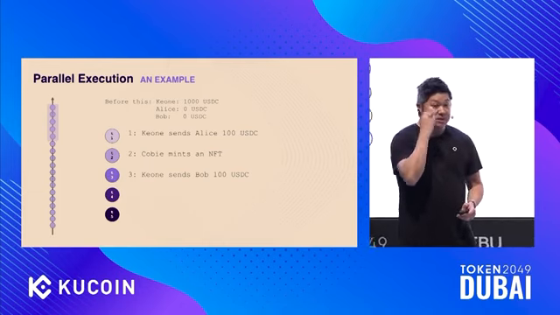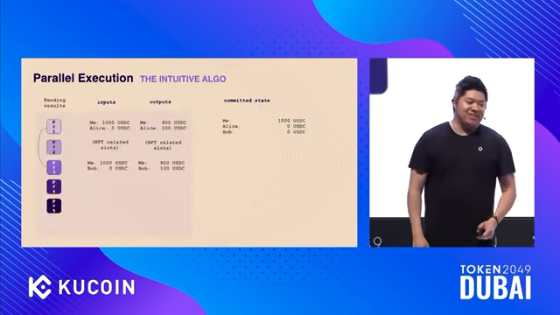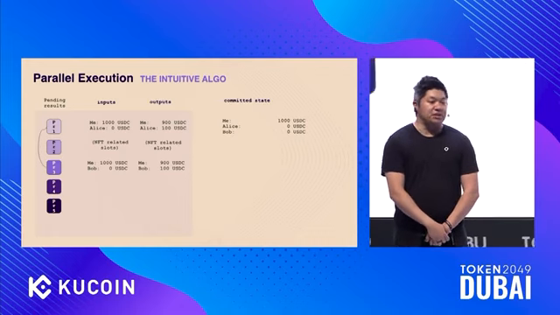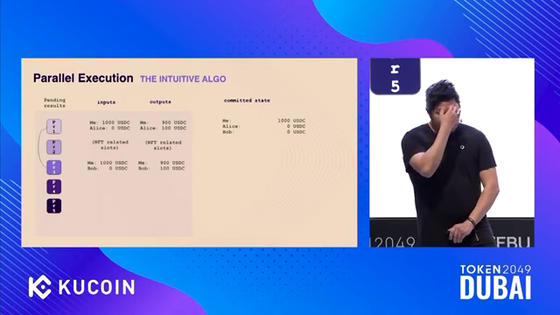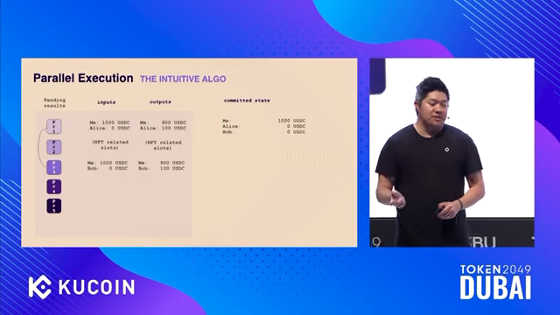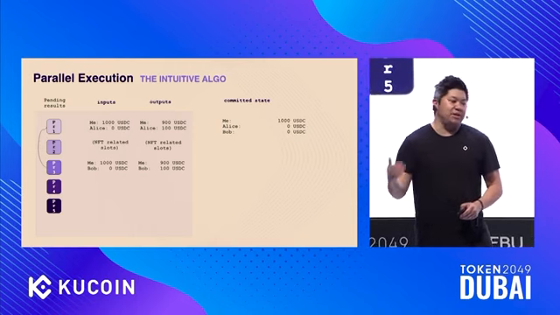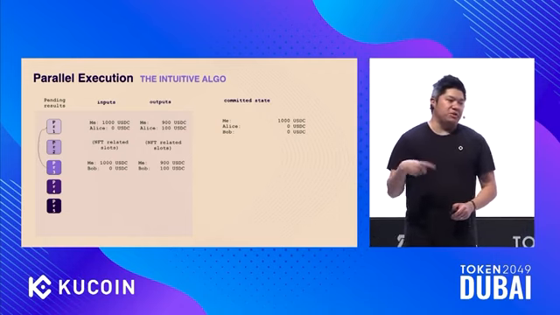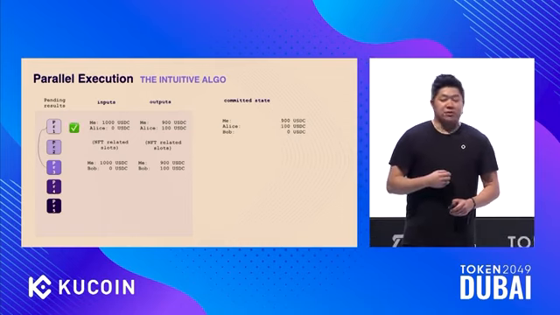Okay, so we'll go through this example. So in parallel execution, what happens is we run all these transactions in parallel, and you can see that we actually get some bad results. So in particular, if you look at transaction 1's pending result, it starts with an input of me at 1,000 and ends with me at 900, which is correct. But then if you look at transaction 3's pending result, it also started with me at 1,000 and ends with me at 900, which is of course wrong. So, we generate these pending results, and we're going to deal with any conflicts a little bit later. So we'll step through these pending results.